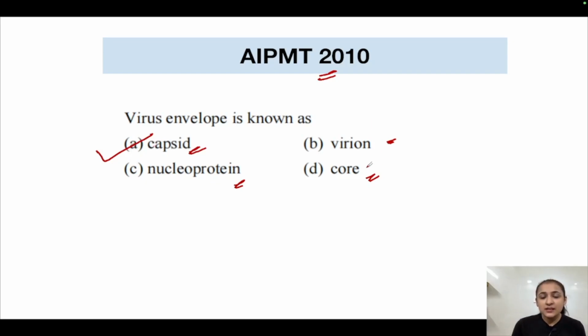The genetic material is known as the core. Nucleoprotein is what the virus is made up of, nucleic acid and proteins. It is describing the whole virus, but here we were asked about the virus envelope only. Virion is the state of virus when it is existing in a crystalline and inert state outside the host cell. So the correct answer is option number A.